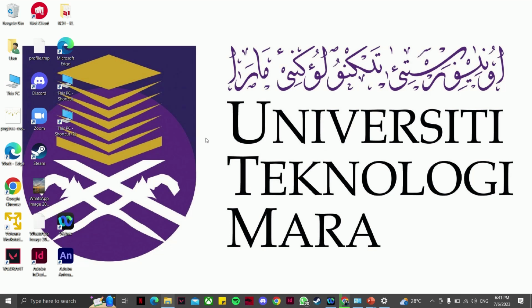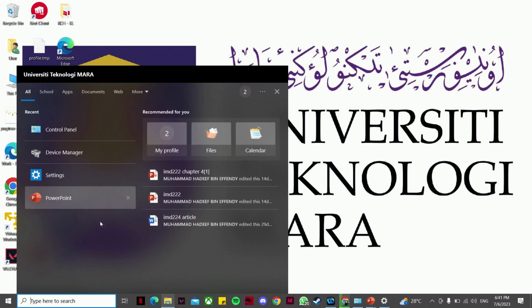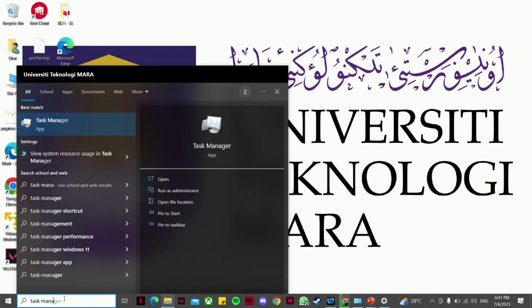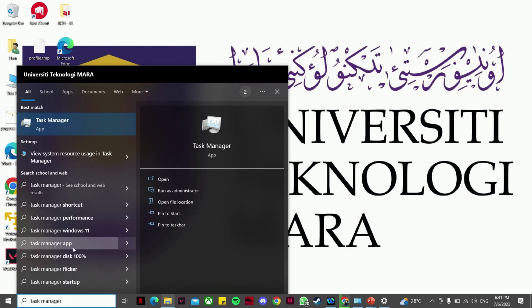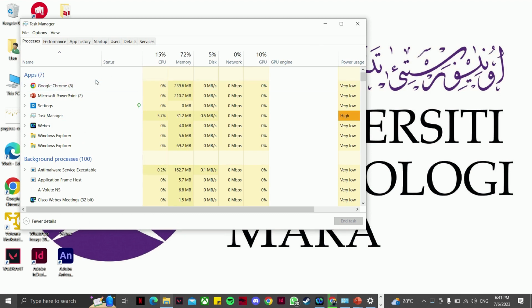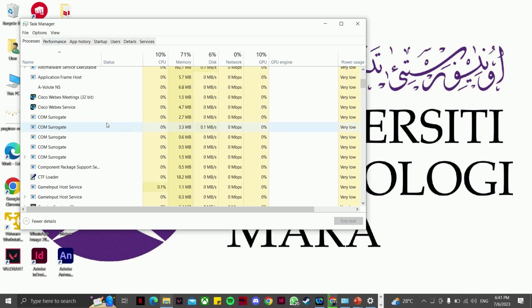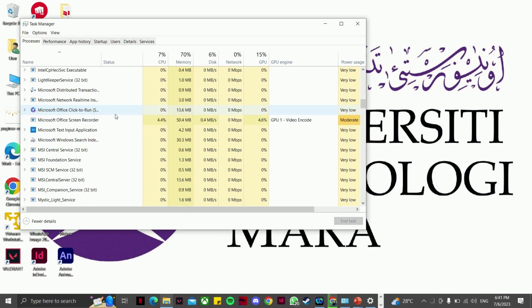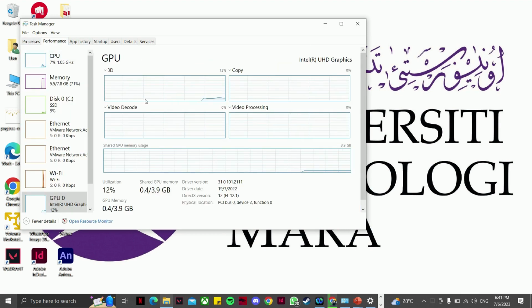So next, I will demonstrate how to run the Task Manager. First, go to the search bar and search Task Manager. So it will appear with the details of the processes. This is the Processes. Next is the Performance.